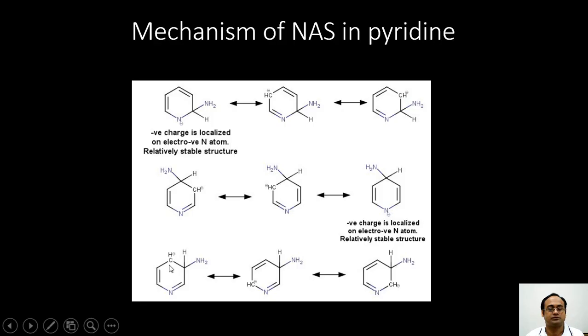But if we consider the substitution at the C3 position, such a stabilized resonance structure is not possible. Therefore, nucleophilic aromatic substitution on the pyridine ring will only take place at the second or the fourth position. It is more likely to take place at the second position because that is where the nucleophile gets more stabilization because of the proximity of the electronegative nitrogen.